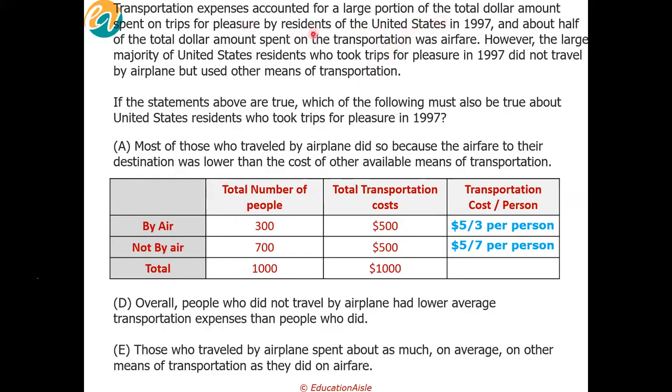Yes, large percentage of residents. So let's look at this. Large proportion of dollar amount. Okay, so the thing is, half of the total dollar amount was airfare, while less than half used air. Correct? So that should give you a clue. Half of the dollar amount spent was airfare, even though less than half of the people used air as a mode of transportation. That should give you a clue, outside of this table also, that clearly people who traveled by air incurred more expenses per person.